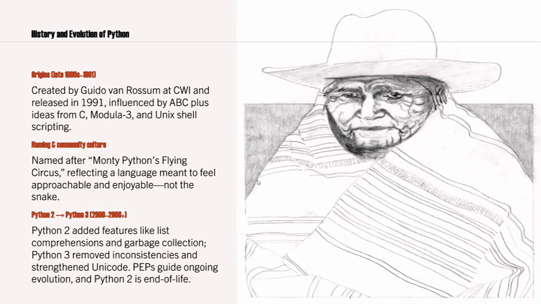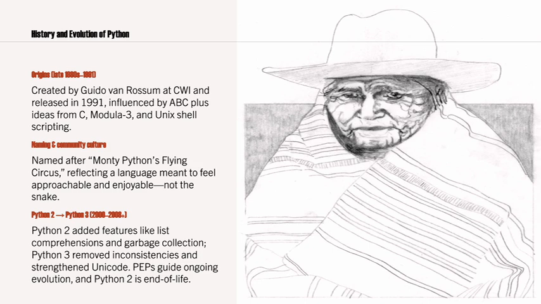Now we will see the history and evolution of Python. The origin date is between the 1980s and 1991. During that period, it was created by Guido van Rossum. You can see in the picture, he is the scientist who created this Python programming language, and it was released in 1991.